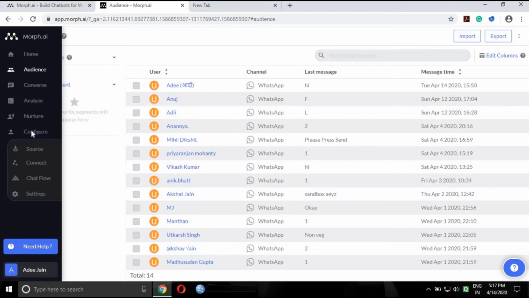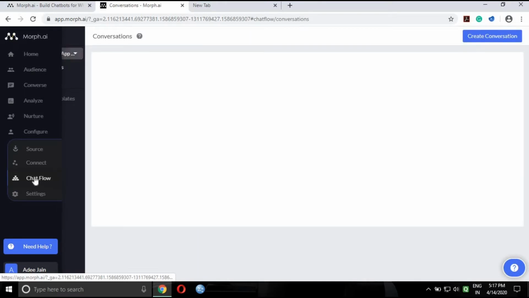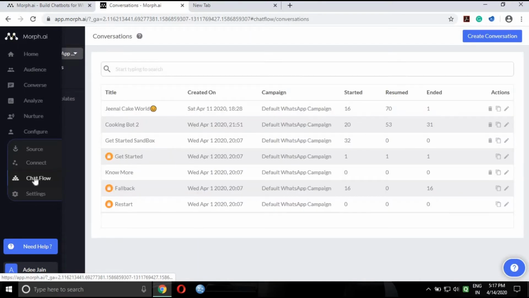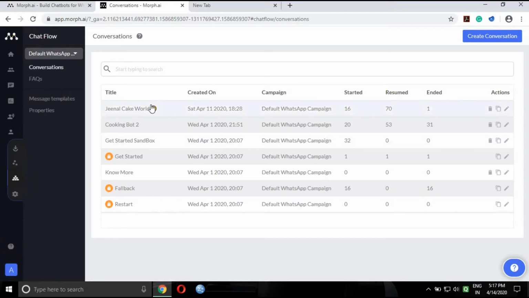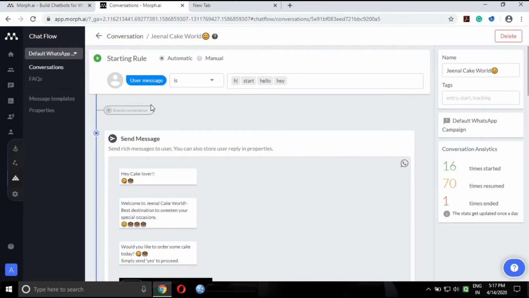And then here is the most important section, the configure section. Under this there is the chat flow section. In the chat flow section, guys, we design the actual chatbot. We design the conversation. Here is the recent conversation which I designed, Genial Cake World. So guys, let's see how to design the chatbot. It is very simple and basic. First of all, we have to start with starting rules. We have to keep it automatic.